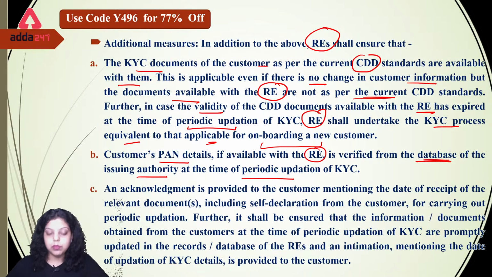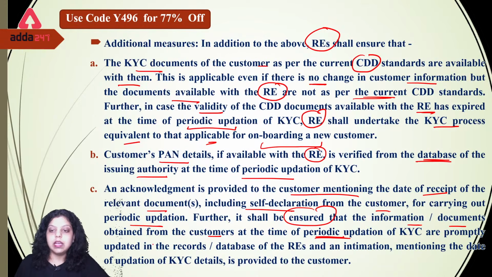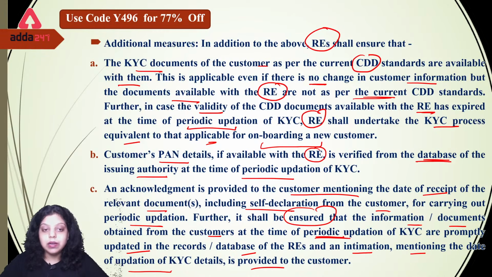Okay, now an acknowledgement is provided to the customer mentioning the date of receipt of the relevant documents, including self-declaration from the customer for carrying out the periodic updation. So the next thing said by RBI is that an acknowledgement will be provided to the customer, mentioning the date of receipt of the relevant document.